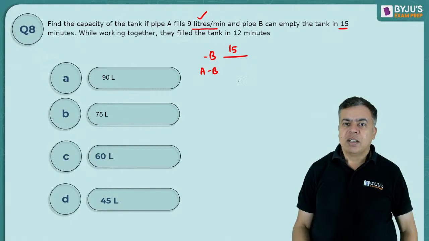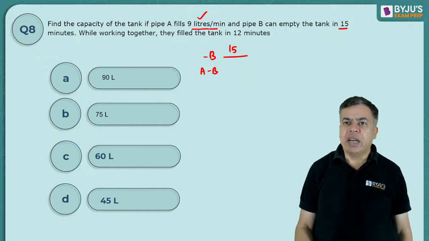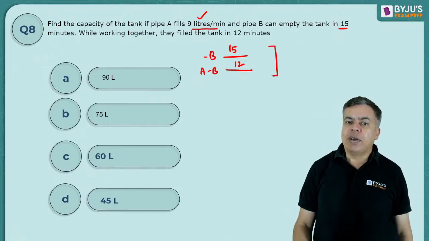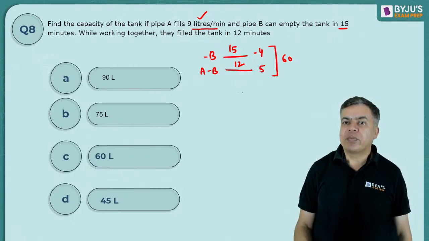okay, just see, Upma, leave this 9 liter per minute. Just see that B can empty it in 15 minutes and A and B together can fill it in 12 minutes. So can I take the LCM? 12 and 15, 60 unit. So B is emptying 4 unit per minute and A and B together are filling 5 unit per minute.